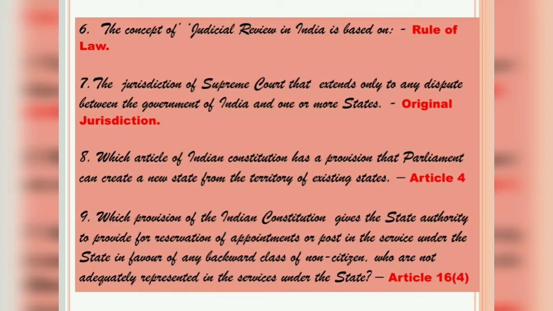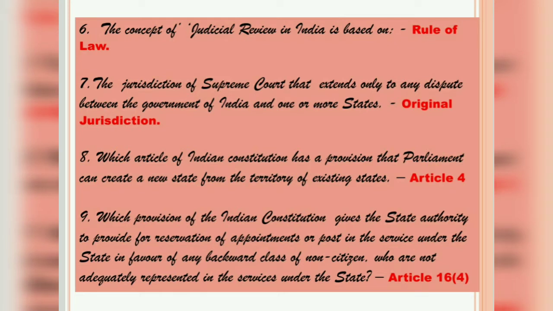Which article of the Indian Constitution has a provision that Parliament can create a new state from the territory of existing states? If you go to Article 4, you will find that the Parliament has the power to create a new state from the territory of existing states with the help of Article 4.